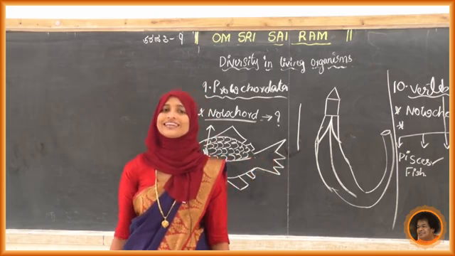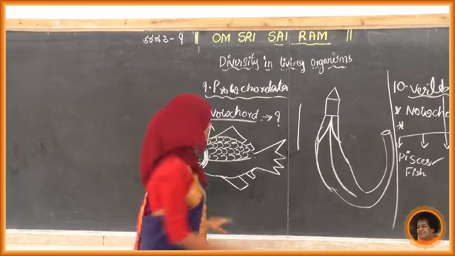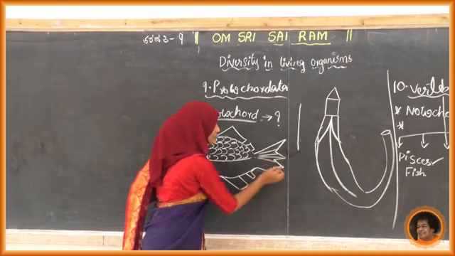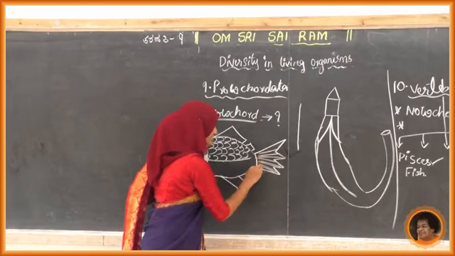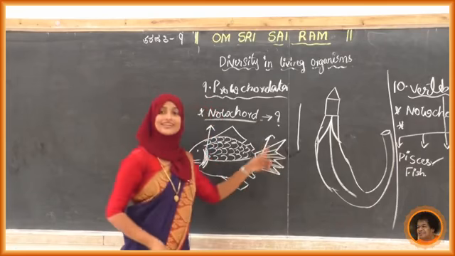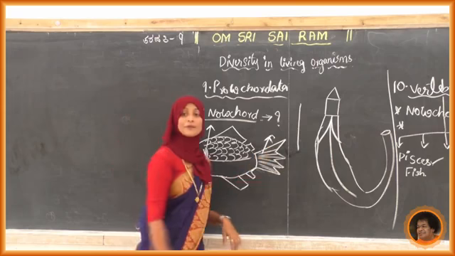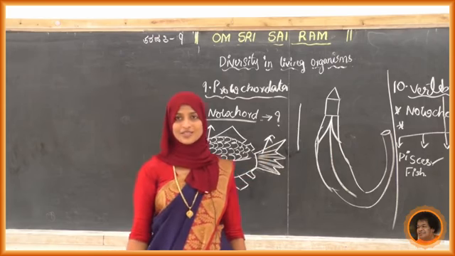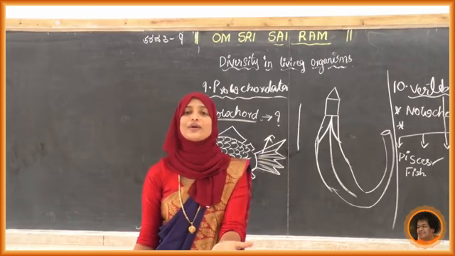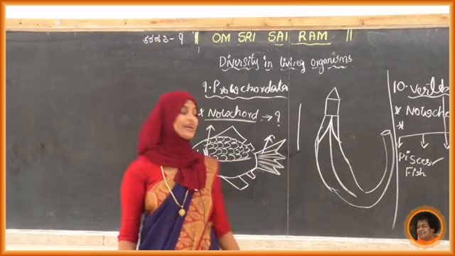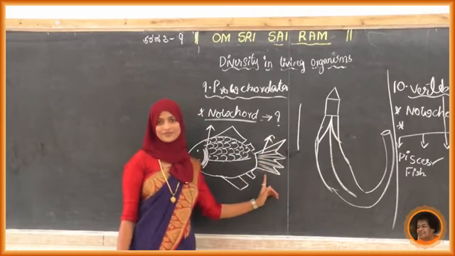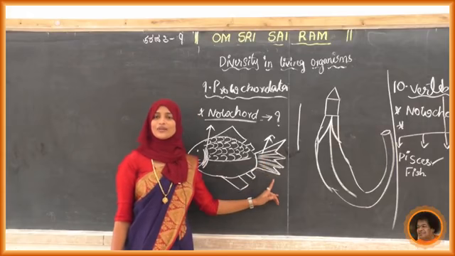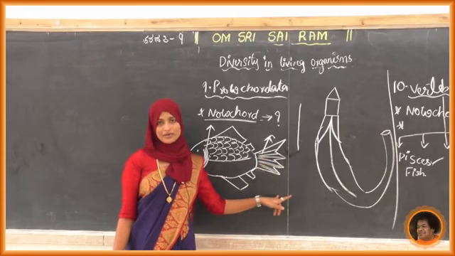What about the tail? It has a muscular tail. See, muscular tail it has. Why is it important? It is important for the moving purpose. So movement is controlled by whom here? Yes, movement is controlled by this one. The tail is used for the movement purpose.